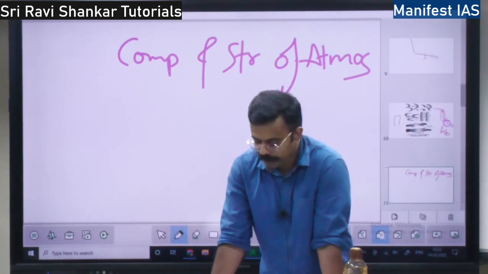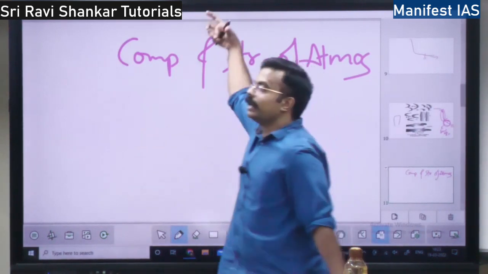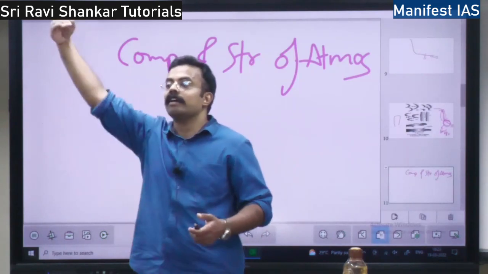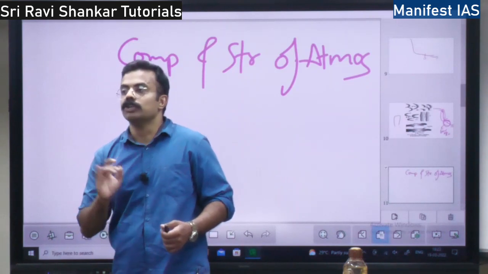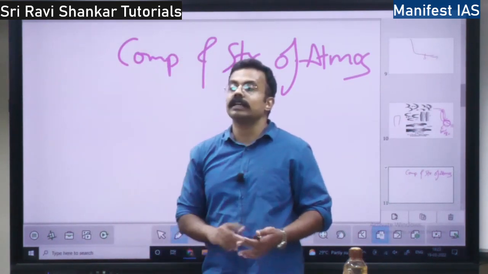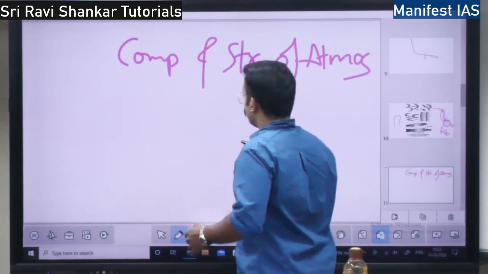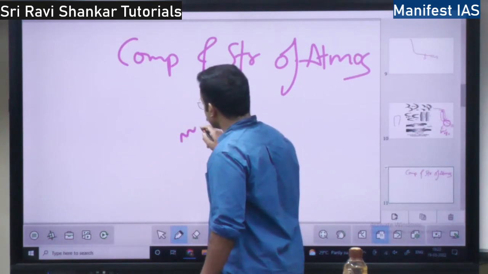So this carbon dioxide, it is transparent to insolation. Means what? The sun rays come from the sun. So this carbon dioxide will let the sun rays come to the earth. The sun ray which comes to the earth is in the form of short wave radiation.